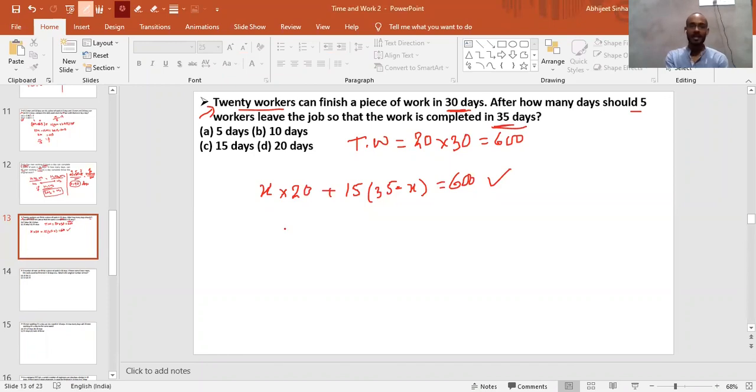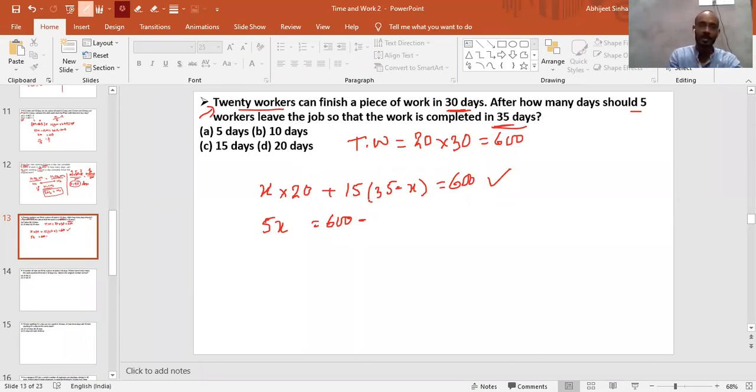Now here we can calculate this as 20 times X. Can we directly write 5 times X? This is 20X and this is minus 15X. That will give 5 times X. And this is 600 minus 15 into 35. Munchika also said, yes, exactly. So 15 into 35 is how much? 600. Yeah.